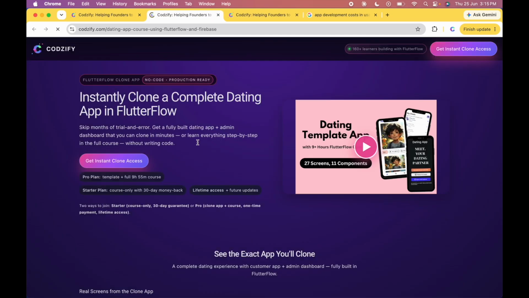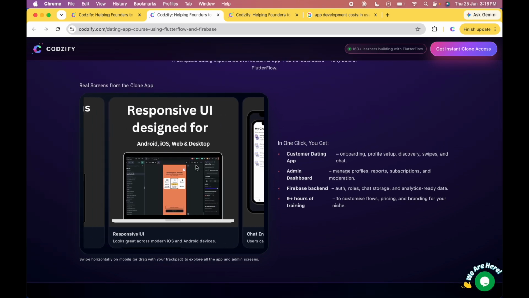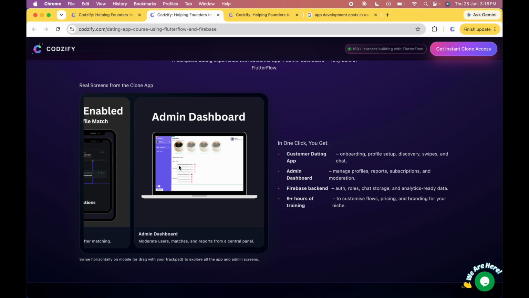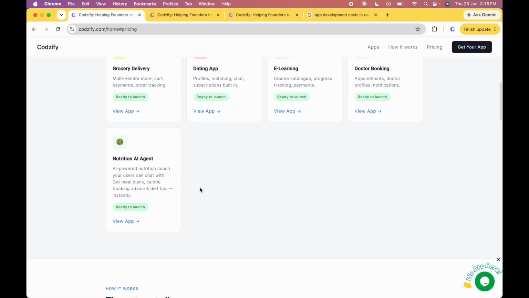So you can explore all the apps here. This is a dating app. We have the complete dating app with chat enabled and an admin dashboard as well. So you can explore this.